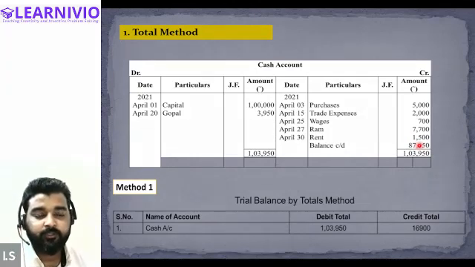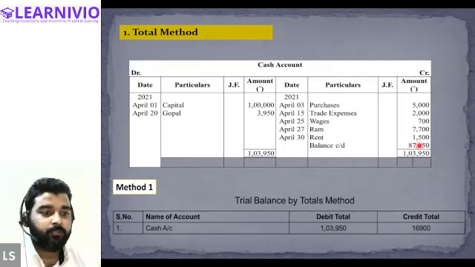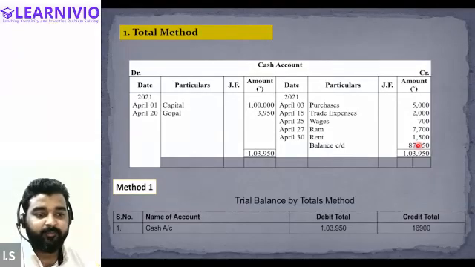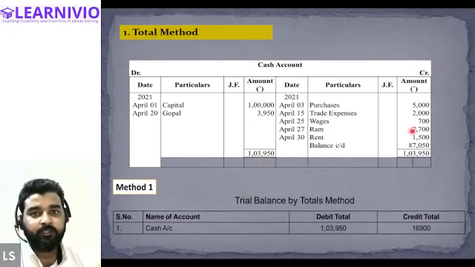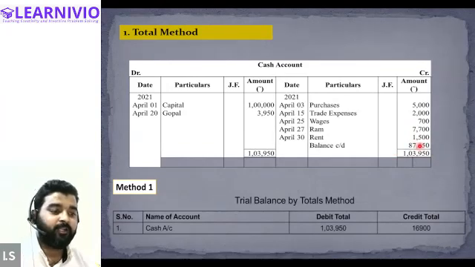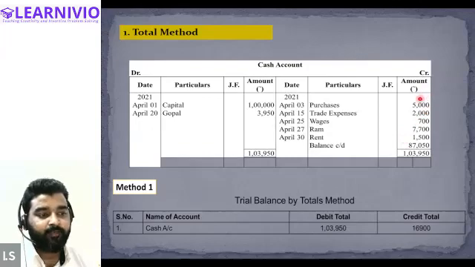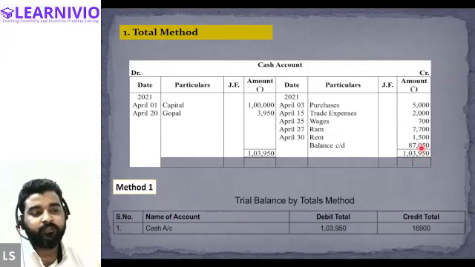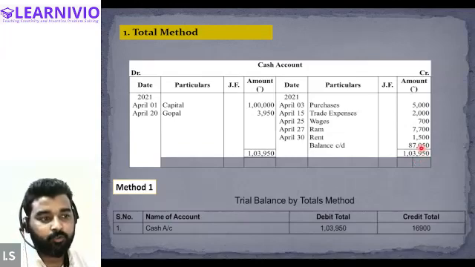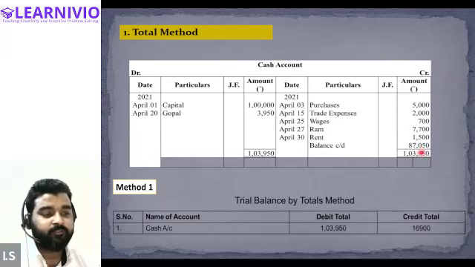Getting my point, everyone? Is this clear? Arisha, Samiksha, Halima, is this clear? Yes. This balance which is shown on the credit side will be a debit balance. Why will it be a debit balance? Because the debit side of the account is greater than the credit side, and this is the balancing figure. How have we calculated this balancing figure? We have reduced the values on the credit side from the values of the debit side. This indicates that the debit side of the account exceeds the credit side by 87,050 rupees. All right, so this is the debit balance.